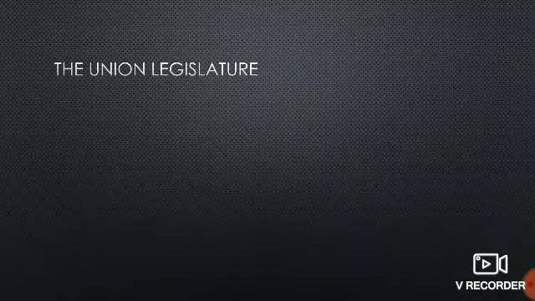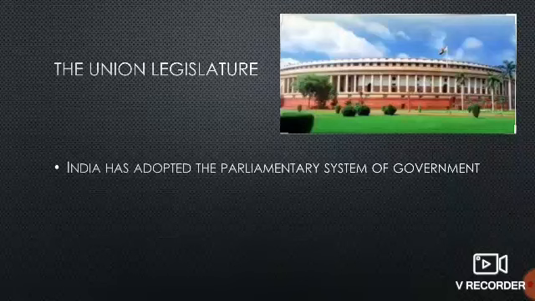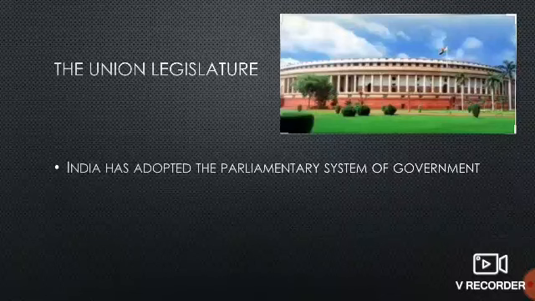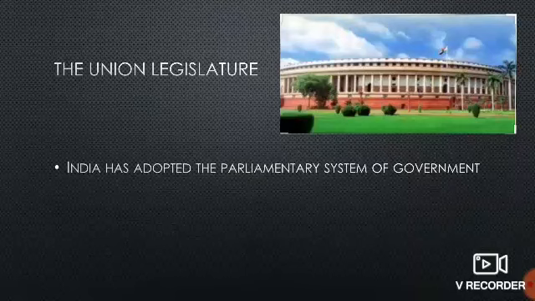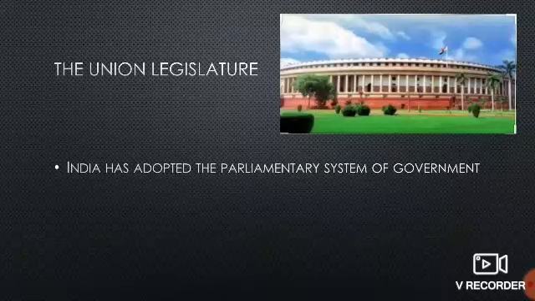Now first let us understand what is union legislature. India has adopted the parliamentary system of government. Now here, what do you mean by parliamentary system of government? The countries like England and France have a unitary system of government where we find only union government. But in countries like the United States of America, we find a federal system of government, where there is union government at the central level and state government in the states.